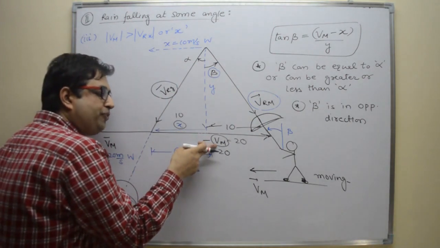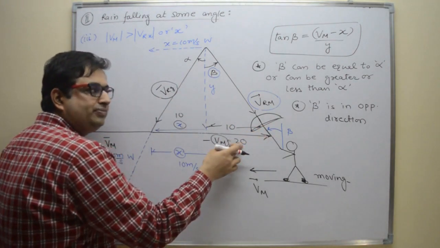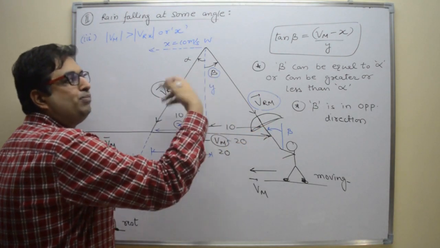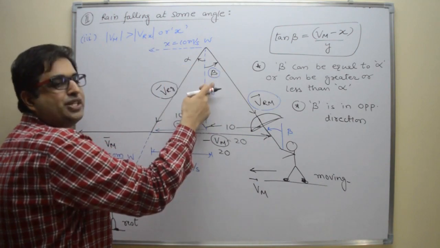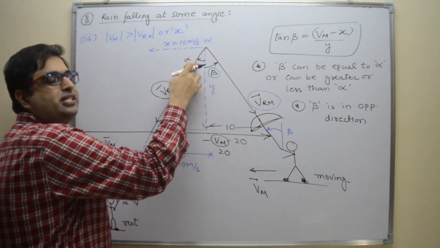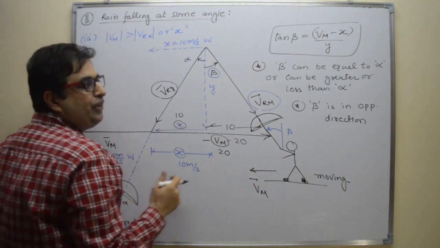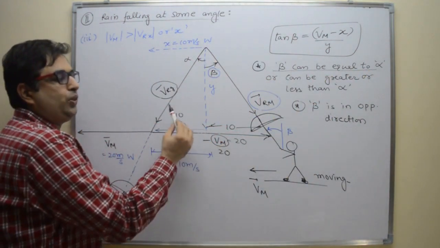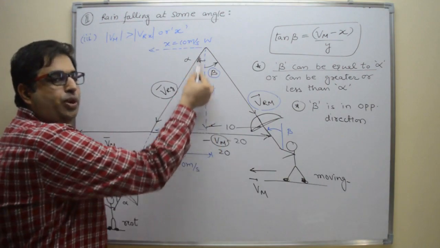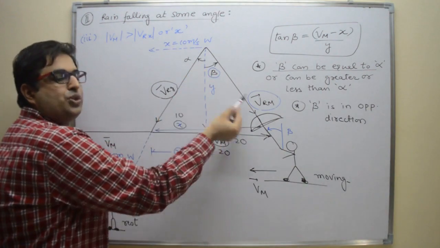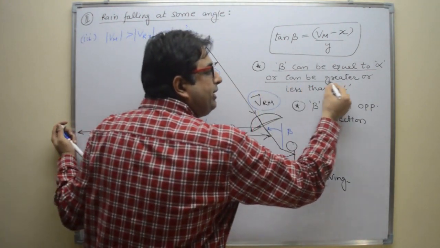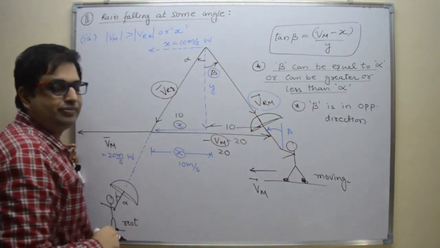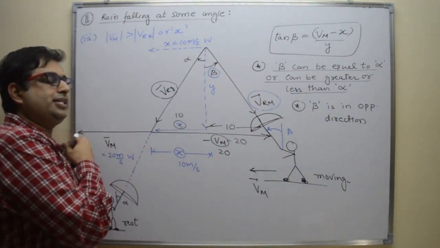If velocity of man is more than 20, then beta angle will be more than this value, more than alpha. So beta can be equal to alpha. Here it is equal. Both sides are equal. This side is common. So these two sides are also equal. And it can be greater than or less than alpha.